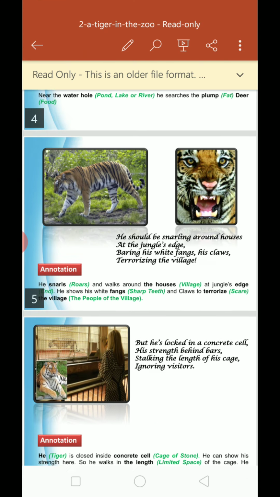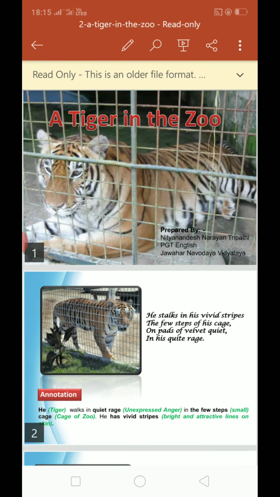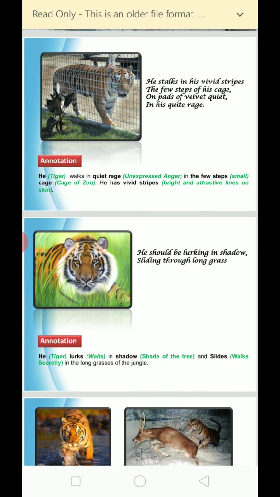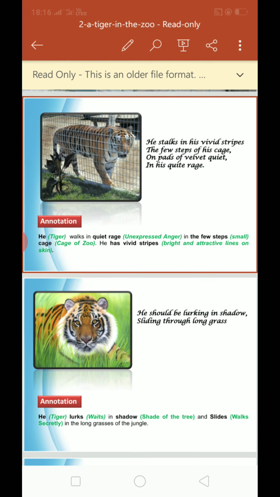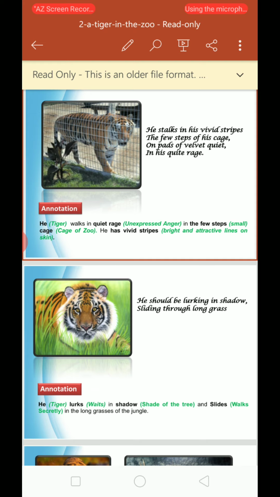Now look at the literary device. Okay, as I told you before in the first extract, personification literary device is used because in this poem tiger is personified, that's why it is used here. Now look at the first extract, quiet and quiet. Okay, quiet and quiet means repetition literary device is used. In the first extract, we can say that the tiger is there in the cage. Okay, now look at here, quiet and rage. As I told you before that this quiet in the last line of first extract is misspelled. Actually it would be Q-U-I-E-T, quiet.